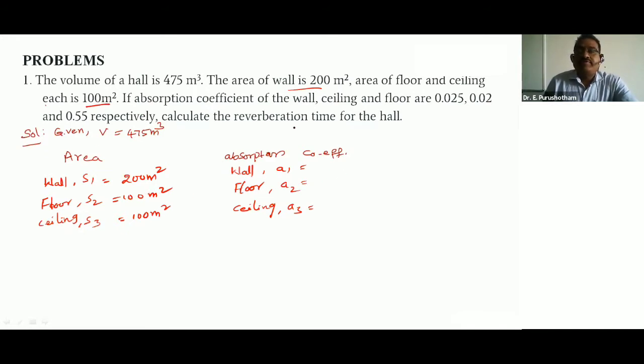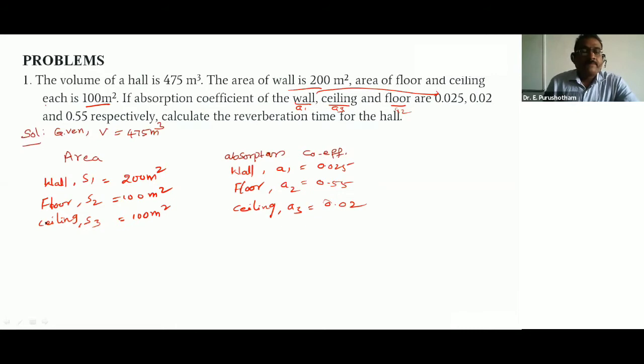So first one wall, this is wall A1, ceiling, this is A3, floor A2. You can observe. So corresponding wall 0.025. What about floor? 0.55. What about this ceiling? Ceiling 0.02. So these are the values.